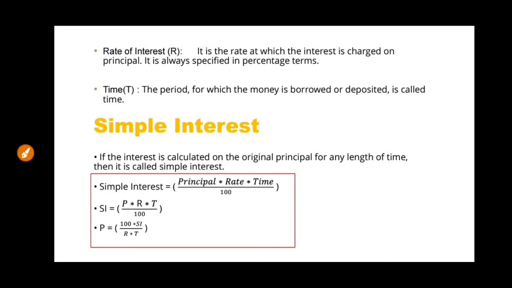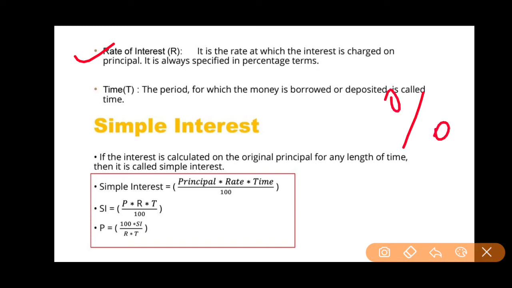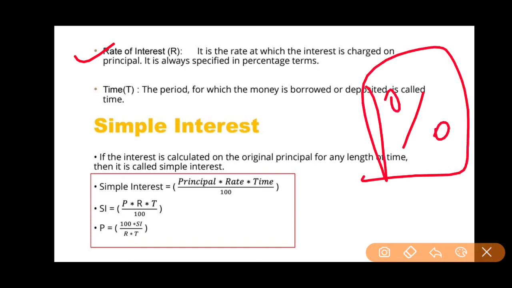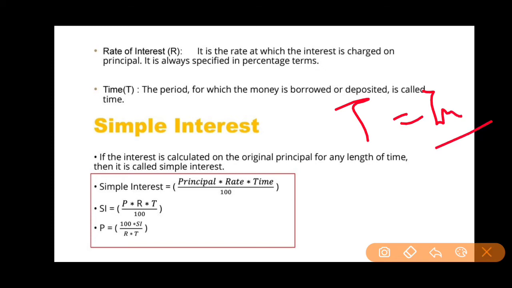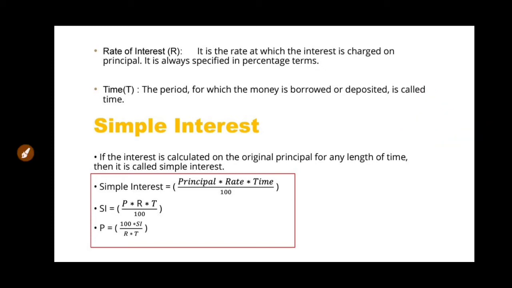Another term is the rate of interest. Rate of interest is the rate at which the interest is charged on the principal. It is always specified in percentage terms. The percentage symbol will be like this only, I made it on the screen also. Then what does it mean by T or time? T is mentioned as time. The period for which the money is borrowed or deposited is called time.